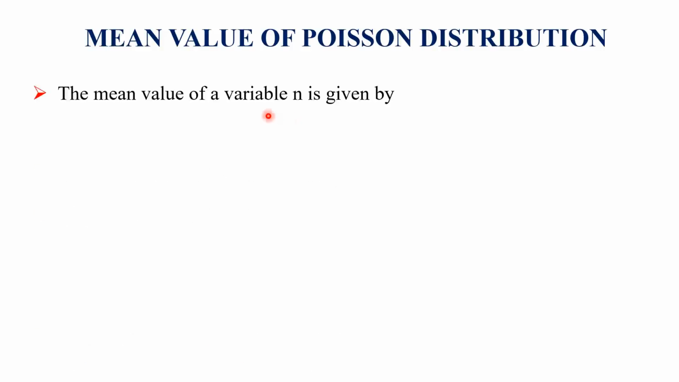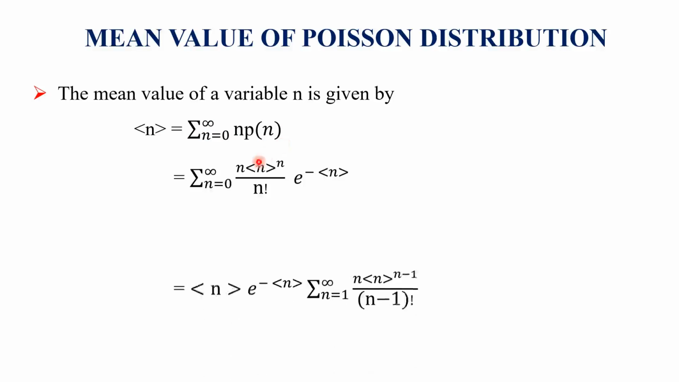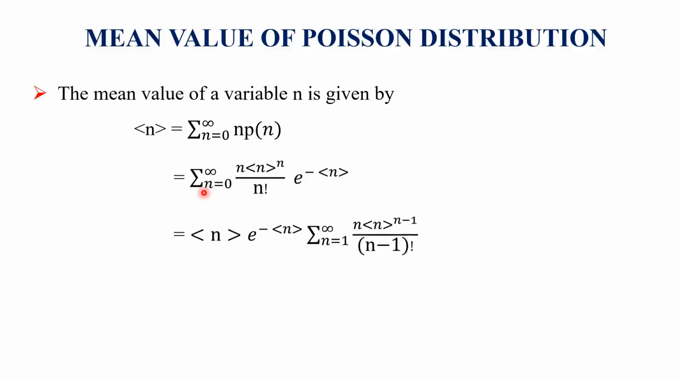The mean value of variable n is given by ⟨n⟩ equal to the summation over n equal to 0 to infinity of n Pn. That is written as the summation over n equal to 0 to infinity of n ⟨n⟩^n upon n factorial into e raised to minus ⟨n⟩. That's how the ⟨n⟩ raised to n.